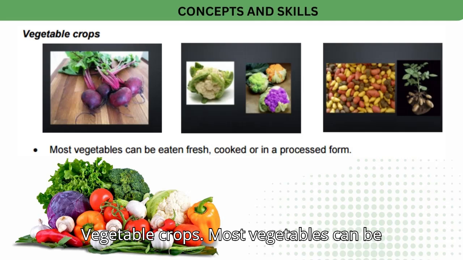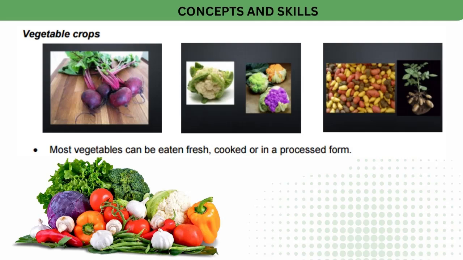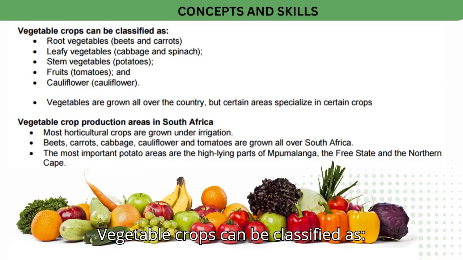Vegetable crops. Most vegetables can be eaten fresh, cooked or in a processed form. Vegetable crops can be classified as root vegetables, beets and carrots. Leafy vegetables, cabbage and spinach. Stem vegetables, potatoes. Fruits, tomatoes, and cauliflower.